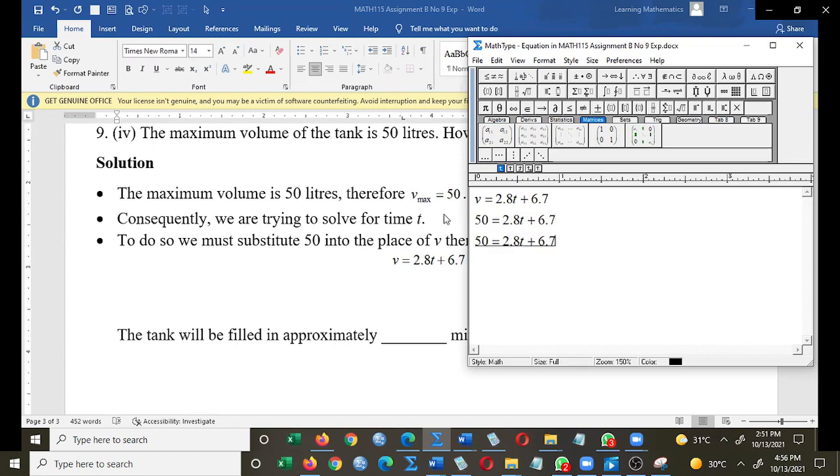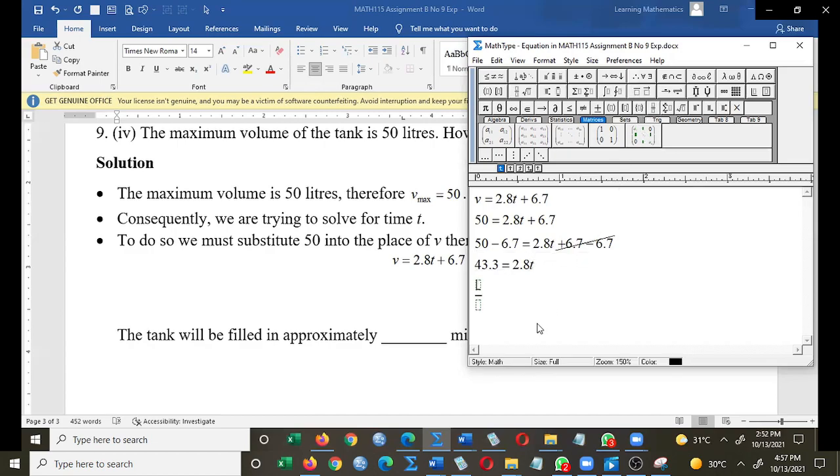We're trying to make T the subject of the formula. Yes, cancel out 6.7 by subtracting. Some person might say, bring the 6.7 across, it becomes a minus 6.7. What is 50 minus 6.7? 43.3. And as you can see in that step, I'm writing a fraction.